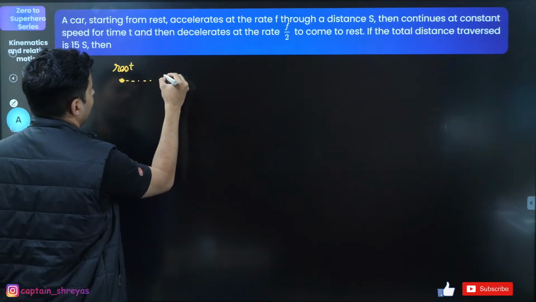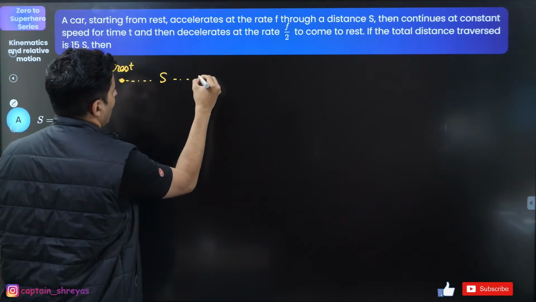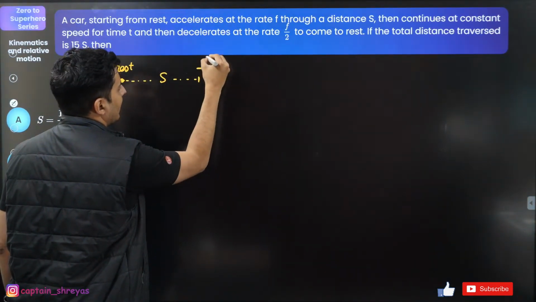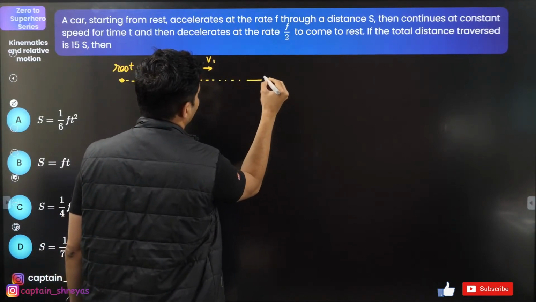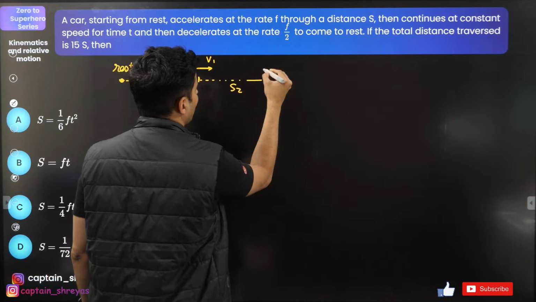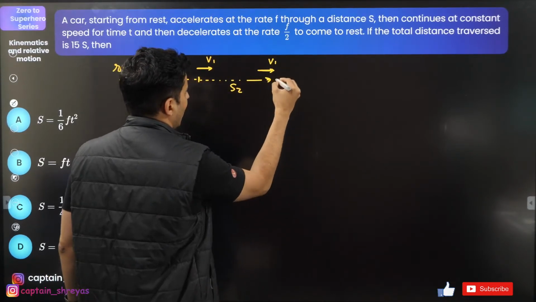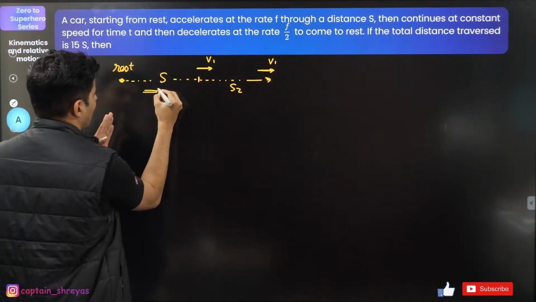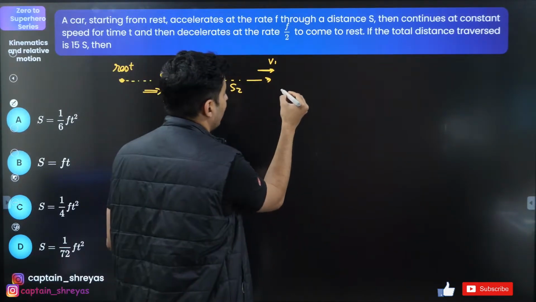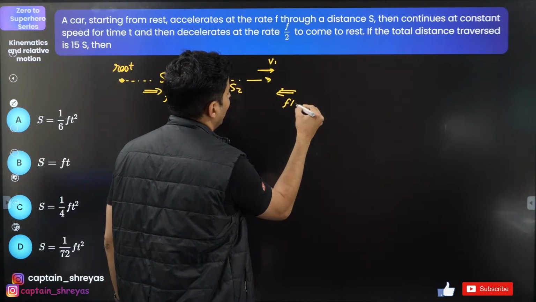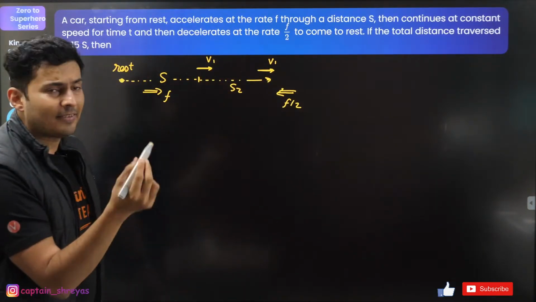I travel a distance of s. I acquire some speed, let's call it v1. I maintain that speed for a certain distance, let's say s2. And here I accelerated at f, right? Acceleration rate was f. Here I decelerate at f by 2.